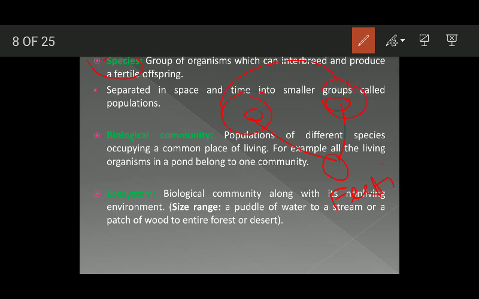There is one more case. For example, these two individuals interbreed and produce an offspring, but this offspring is not fertile. Okay, it is sterile. At that time, you cannot say that these two individuals belong to the same species. This is very much important. For two individuals to be considered as belonging to the same species, they should interbreed and produce offsprings which are fertile.